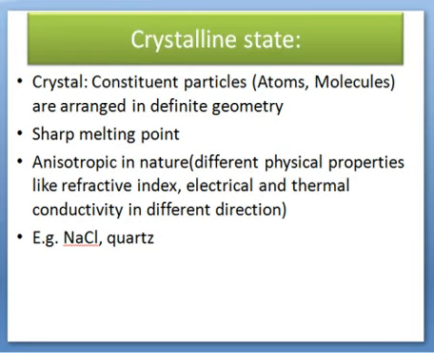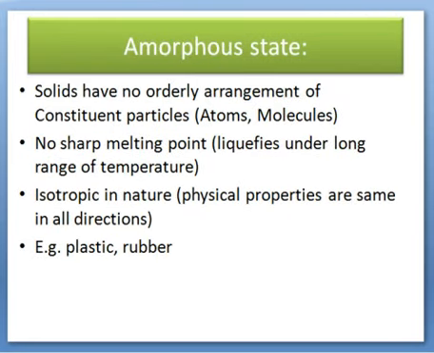Unlike crystalline materials, amorphous materials have no orderly arrangement of the constituent particles. They have no sharp melting point; they liquefy over a long range of temperature. Their physical properties are independent of direction. Some examples are plastic and rubber.